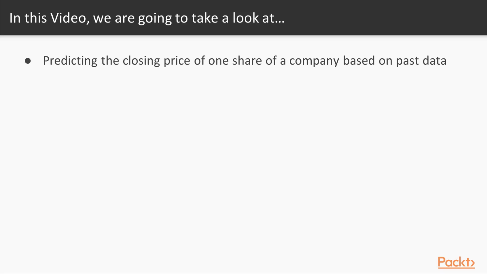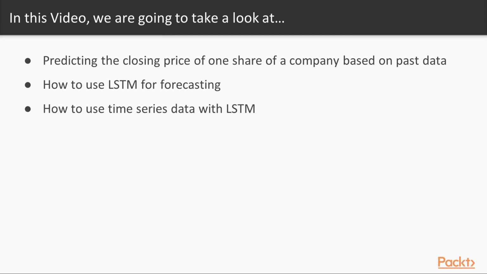So let's have a look at our project goals. The first goal is to predict the closing price of one share of a specific company, but along the way we want to learn how to use long short-term memory networks for forecasting. And we also want to use time series data with long short-term memory. So those are the three main goals for this project.